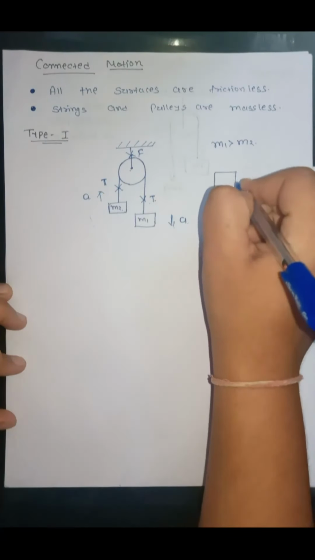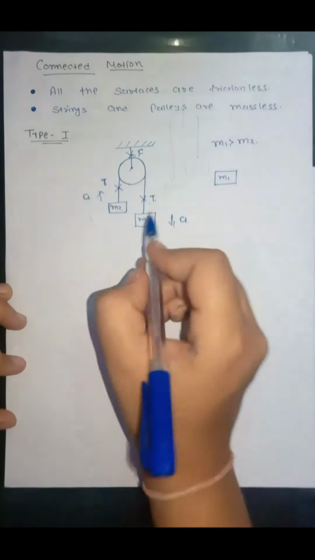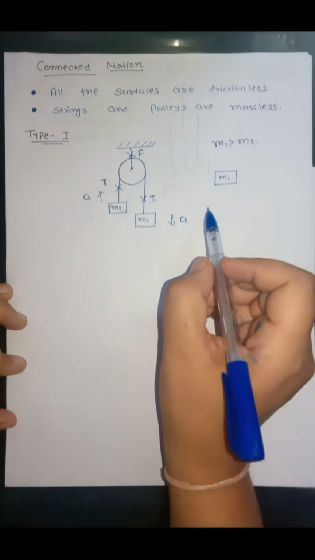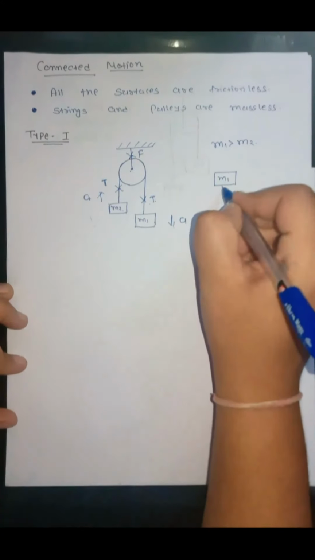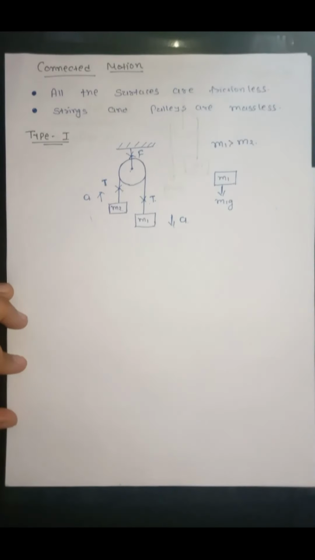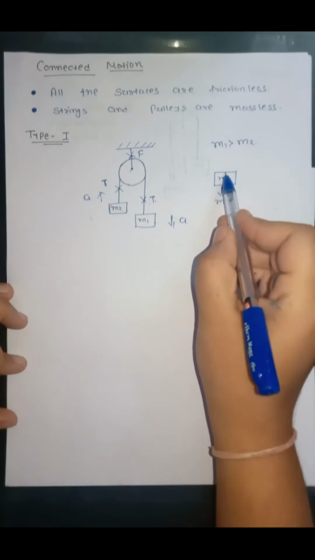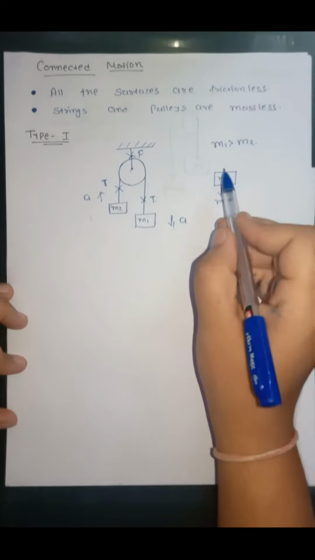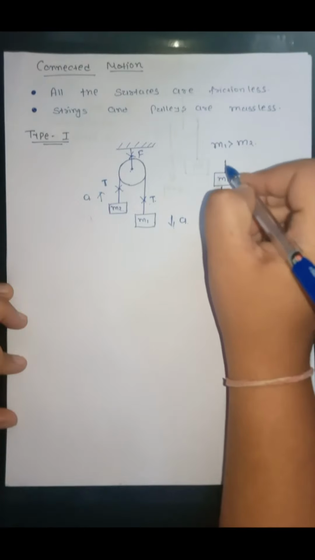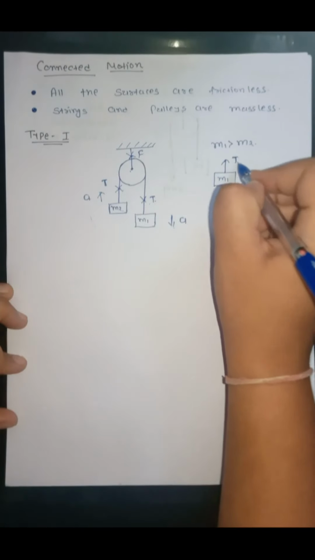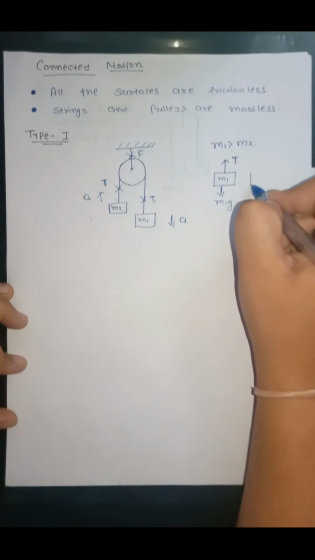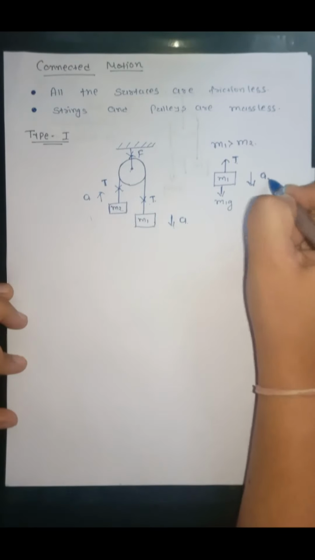For that, we will draw the free body diagram of these two blocks, m1 and m2. First, let us draw the free body diagram of m1. We will free this object from the whole system, but we will write all the forces as they are. The force acting on m1 is the gravitational force in the downward direction, that is m1g. The tension force due to the string is T. The tension force always acts away from the object, so the arrow will be in the upward direction, T. As the result of these two forces, this block m1 moves downward with acceleration a.